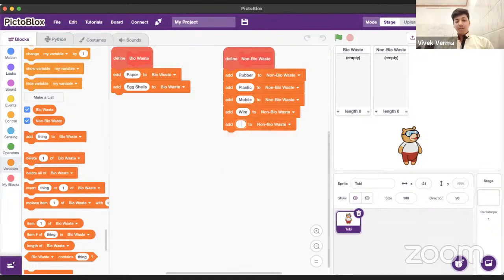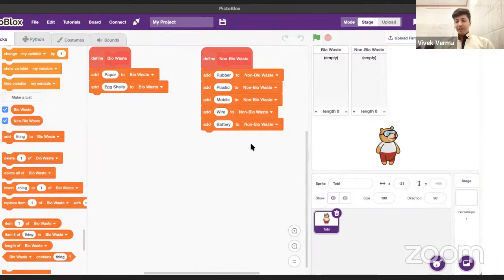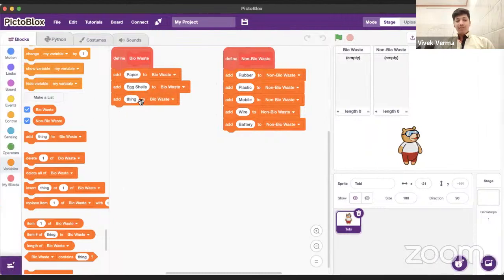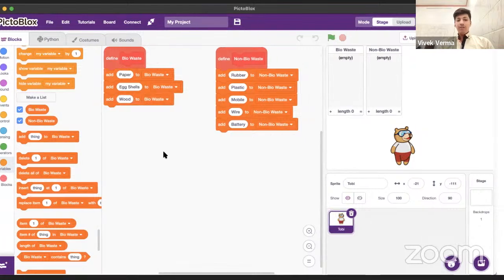Okay, now I want some bio waste also, guys. You were telling me non-bio waste only. Now I want some bio waste. Wood for bio. Very good, Aarti Sharma. Good answer. Wood for bio waste. Okay, I want more answers. Banana peel for bio waste. Okay, vegetable peels. We will add it. Glass, will it come in bio waste or non-bio waste?